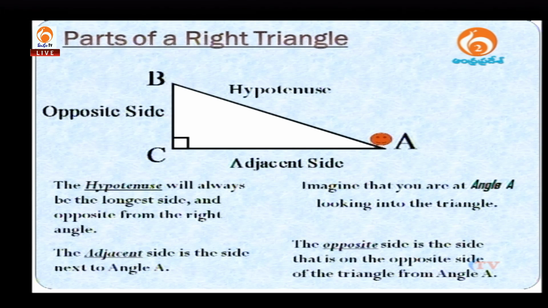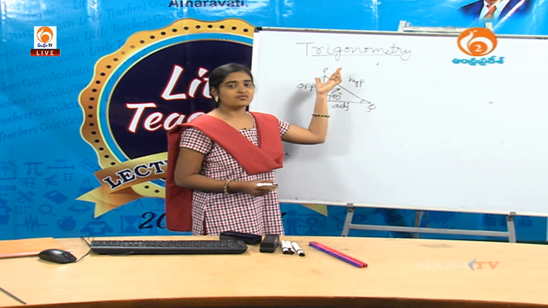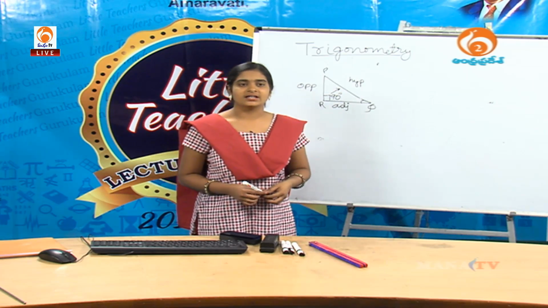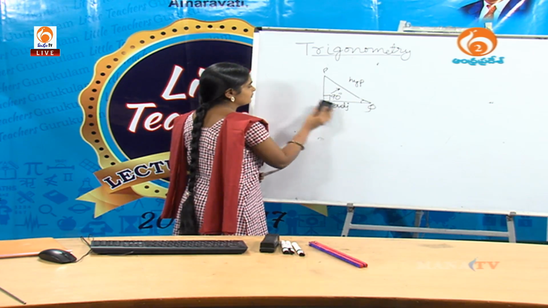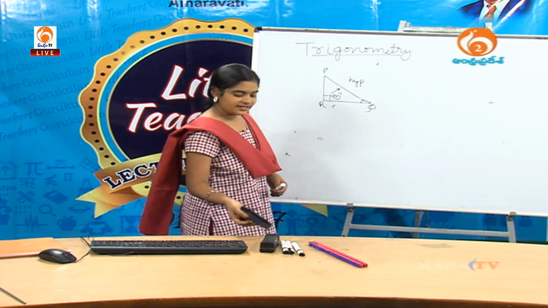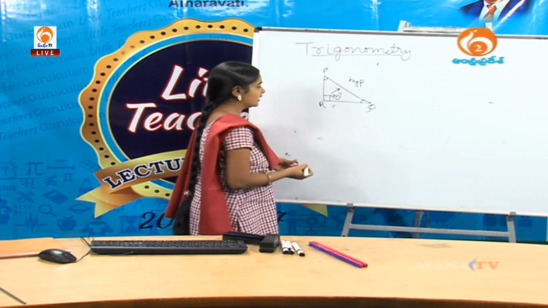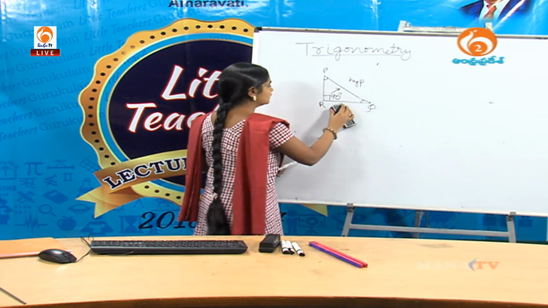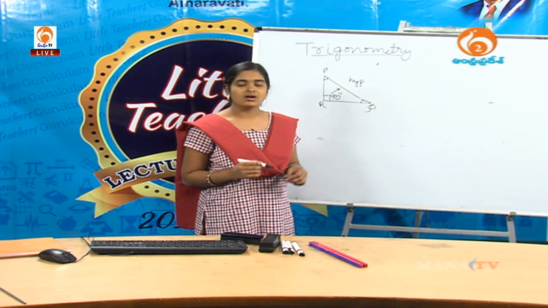Okay, now suppose we consider we are at angle P. Suppose you just move from angle Q to angle P, then what about the parts of the right triangle? See here, if we take angle P, that means the angle is here, then the side which is opposite to angle P is called the opposite side.